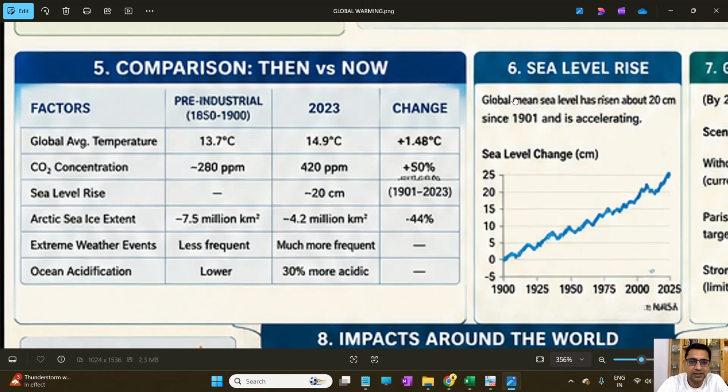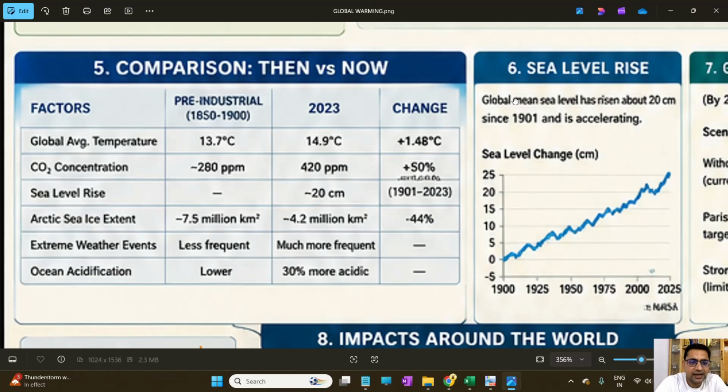At the pre-industrial level, the global temperature was 13.7 degrees Celsius, but in 2023 it has risen to 14.9 degrees Celsius, a change of 1.48 degrees Celsius. CO2 concentration has doubled from 280 to 420 ppm, a change of about 50% of the rise. The sea level has risen by more than 20 centimeters, and all that change has happened from 1901 to 2023.